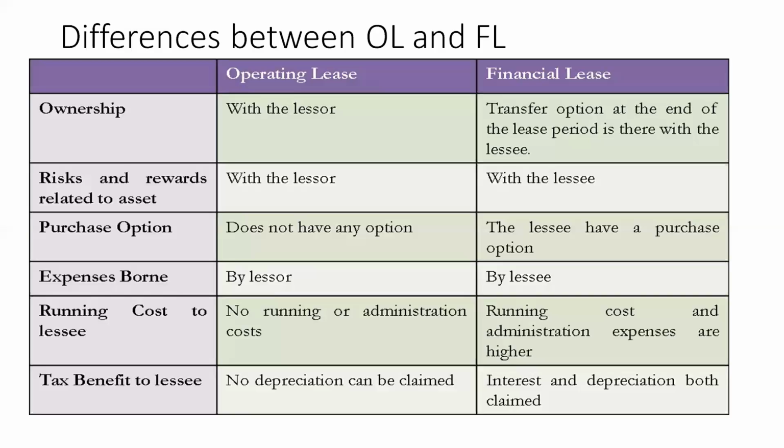In case of operating lease, the depreciation and every kind of benefit is claimed by the lessor, because depreciation has a tax rebate in the calculation of total income. But in case of financial lease, interest and depreciation both are claimed by the lessee. This is how we can differentiate between the two.